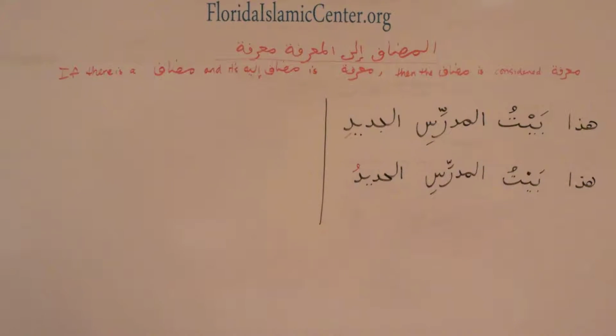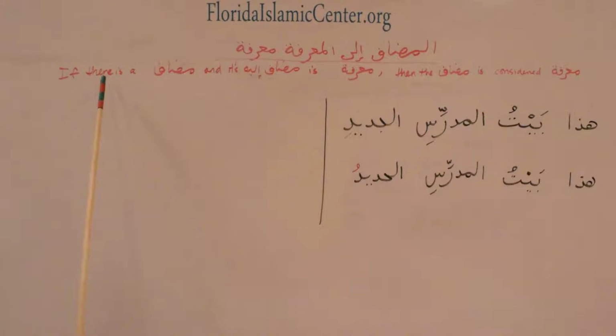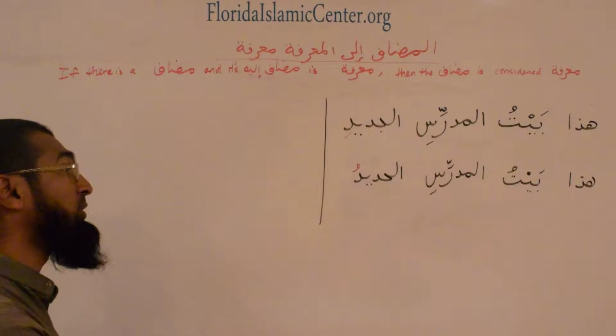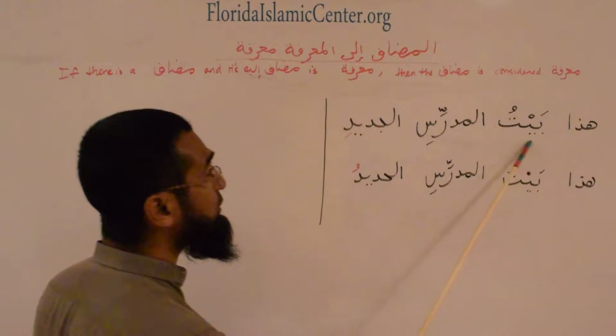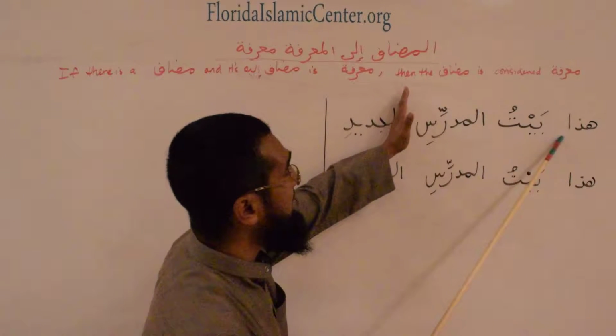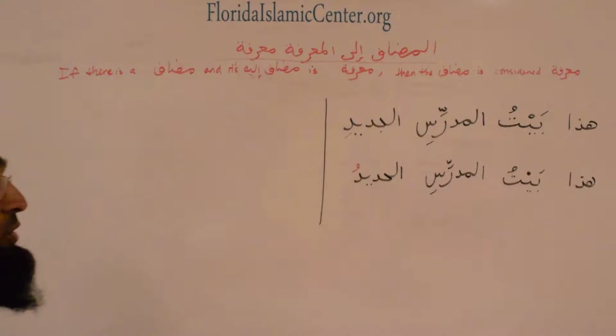The final concept of this lesson will be al-mudaf ila al-ma'rifati ma'rifa. If there's a mudaf and its mudaf ilayhi is ma'rifa, then the mudaf itself will be considered to be ma'rifa. What does that mean? Let's look at an example. هذا بيت المدرس. This is the house of the teacher, or this is the teacher's house.